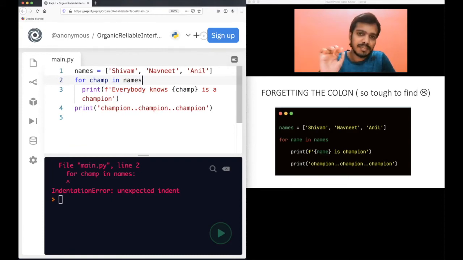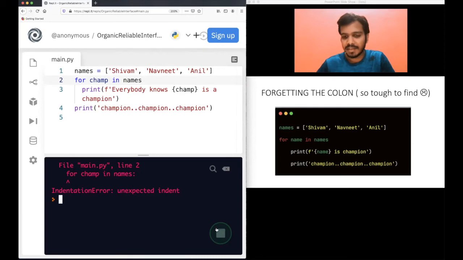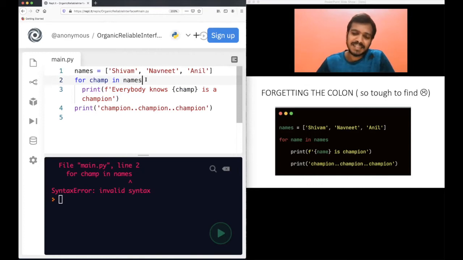Now, if I remove this colon and run the code, of course you are going to get an error: syntax error, invalid syntax. This is not a valid syntax. The colon is very small, and if you have 1,000 lines of code or 500 lines of code, you may miss it. For this single small colon, you may spend 1 hour to find out this was the issue, because for champion names looks okay, there is no visible issue. But the colon is missing and that gives you that error. So always remember to put this colon.